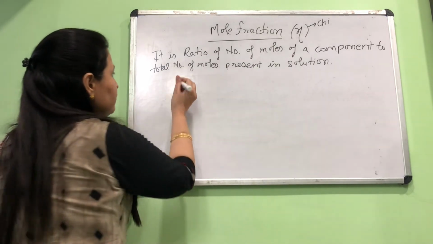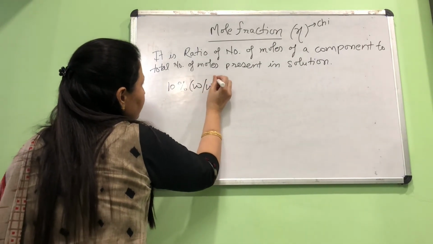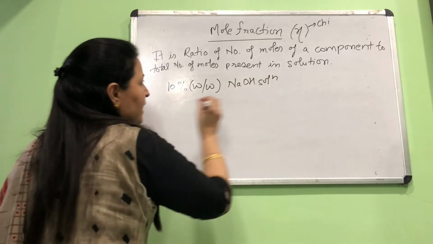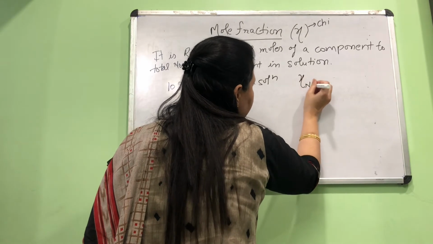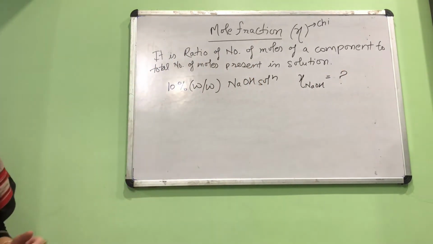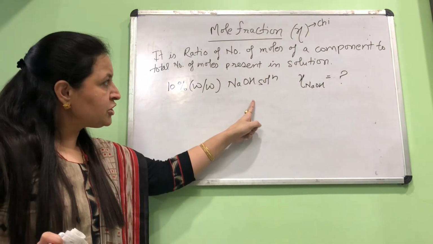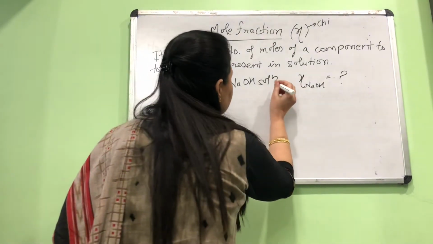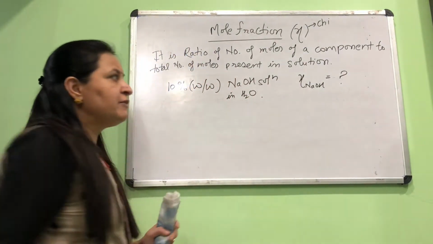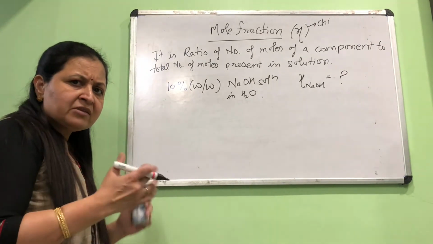There is a solution which is 10% W by W NaOH solution, and you are asked to find chi of NaOH in this solution. This is the question. The solution is said to be 10% W by W. It is NaOH solution in water, okay? It's in water, aqueous solution. And you are asked to find out mole fraction of NaOH in this solution. So very simple as we proceed.